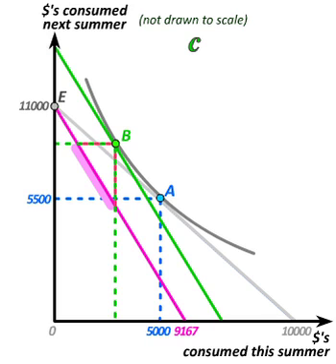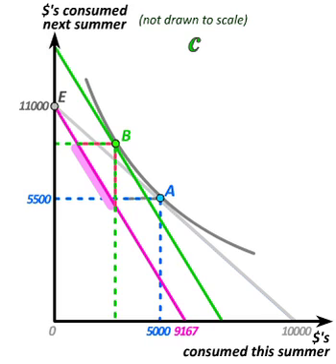The optimal bundle on the green compensated budget is bundle B, which therefore becomes our reference bundle as we think about what happens to behavior when wealth changes from the green budget constraint to the magenta budget constraint. As we said in graph 8.5, it's reasonable to assume that consumption both this summer and next summer are normal goods. Thus, as we move from the higher green budget to the lower magenta budget, we should expect to see a decrease in consumption both this summer and next summer relative to bundle B. We'll therefore restrict ourselves to this shaded region of the magenta budget constraint.